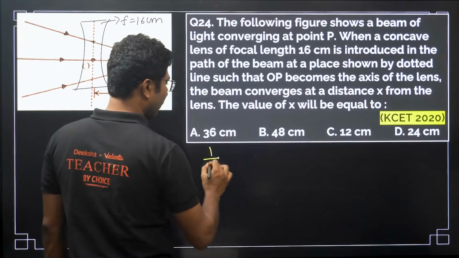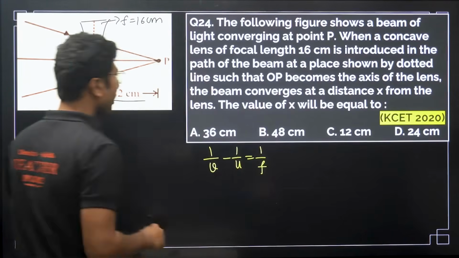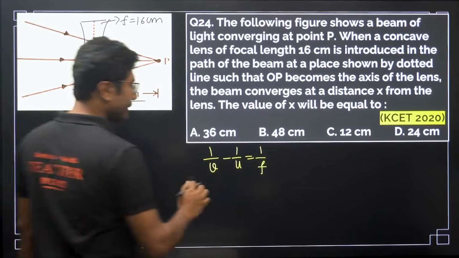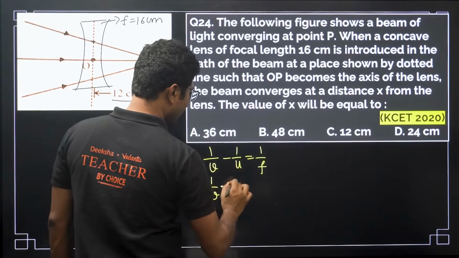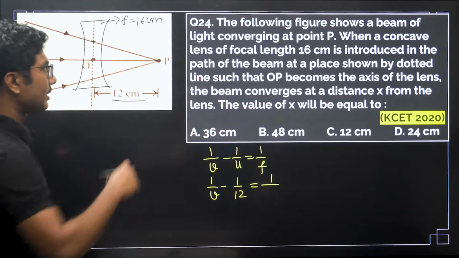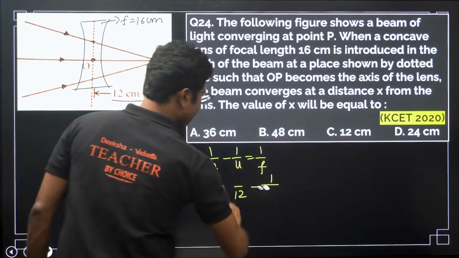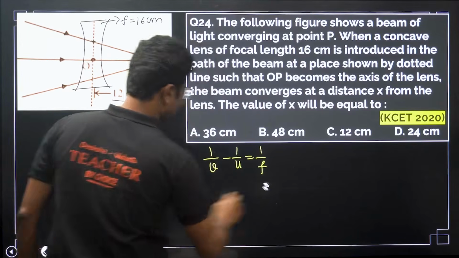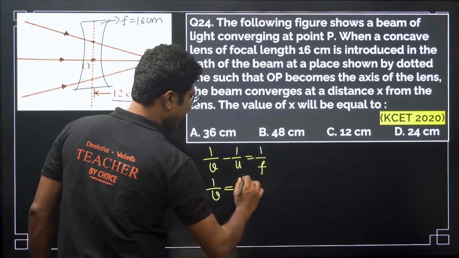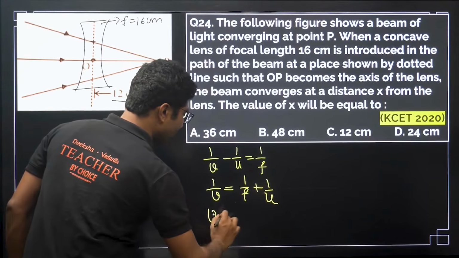Simple formula, 1 by v minus 1 by u equals 1 by f. Everything is given. And in this case, as I told you, in that particular case also the u is positive. So 1 by v minus 1 by 12 equals 1 by the focal length. Okay, let me use the simpler formula, that will be easier. We don't need to do 1 by 1 by 1 like that. So v, you can do this derivation every time if you want, or you just remember it and use it as you please.